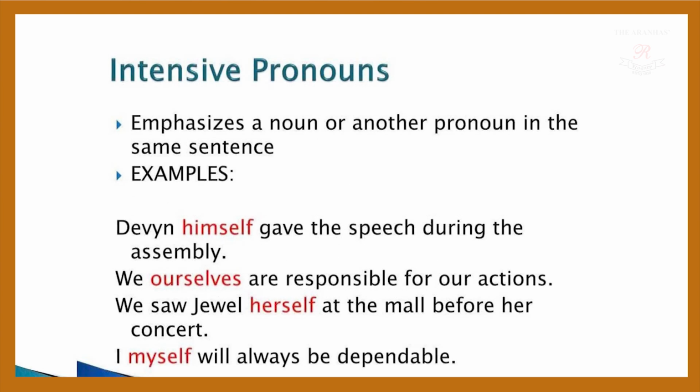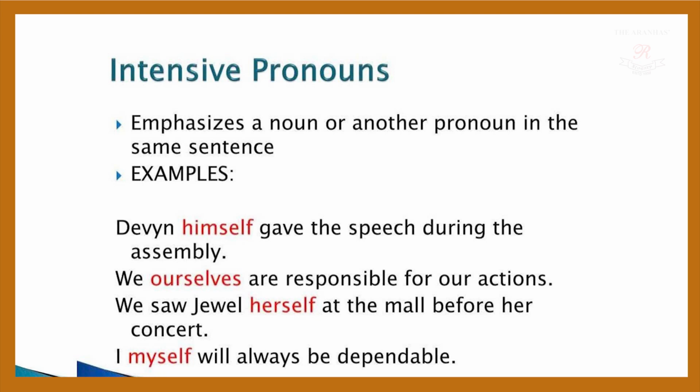Intensive pronouns emphasize a noun or another pronoun in the same sentence. Here I have given the examples, which will help you understand more clearly. David himself gave the speech during the assembly. Here it emphasizes a noun, David, and the pronoun himself. We ourselves are responsible for our actions. We is a pronoun, and ourselves is again a pronoun.